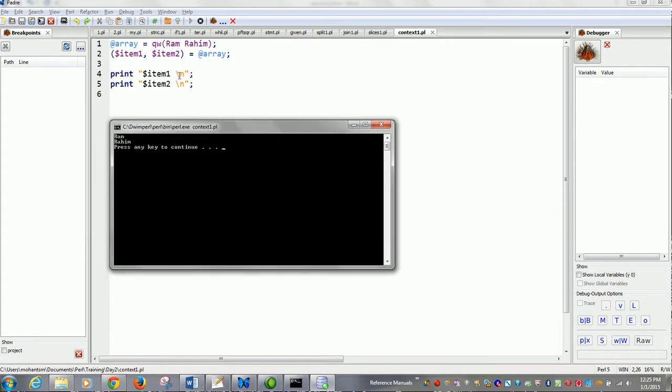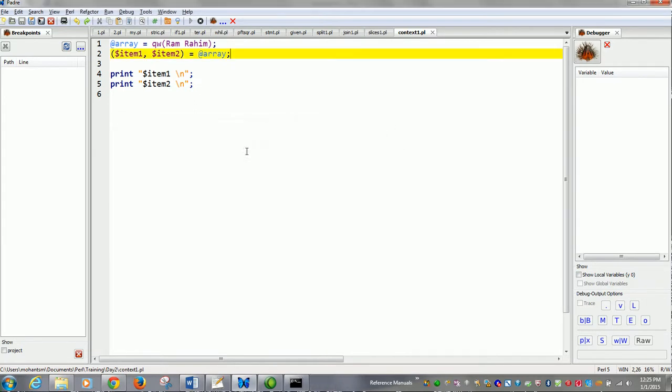So item 1 is assigned the first value, item 2 the second value, because the context here is a scalar context. Item 2 is another scalar context. So it receives the scalar items from the array. Ram gets assigned to item 1, Rahim gets assigned to item 2.